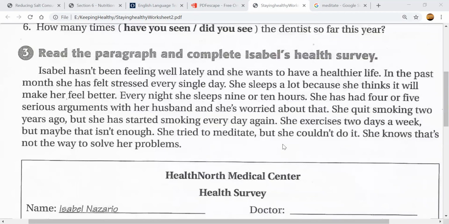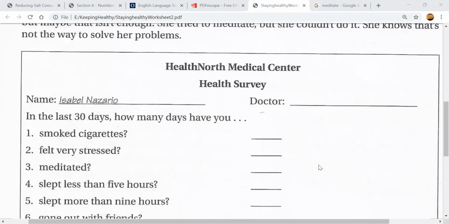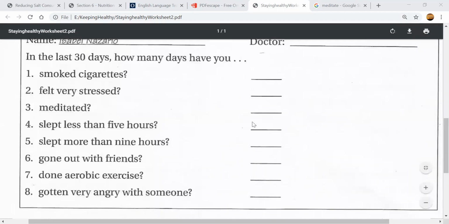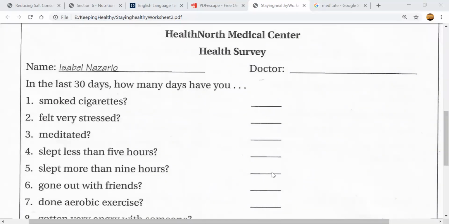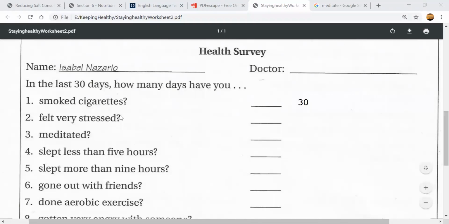Okay, so if you're filling the survey for Isabel, all right, and not you, for example, if you do it for Isabel, you're going to see that she smoked cigarettes 30 days. All right. So for Isabel, 30. You can write your own here. For example, let's say you smoke 0, but for Isabel, write 30, and you're going to match. You're going to see what your health level is.